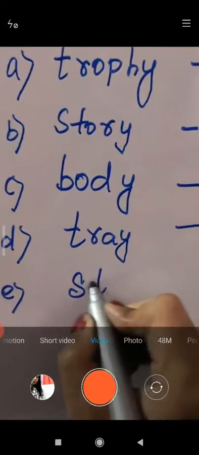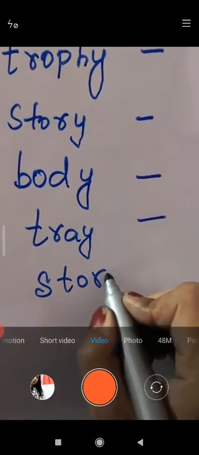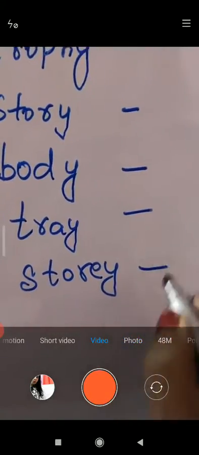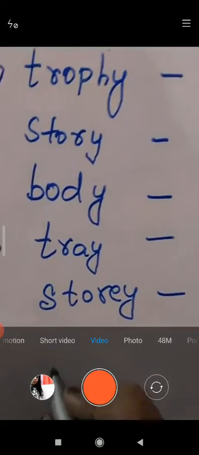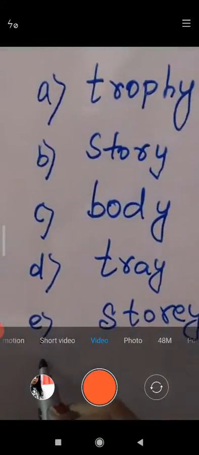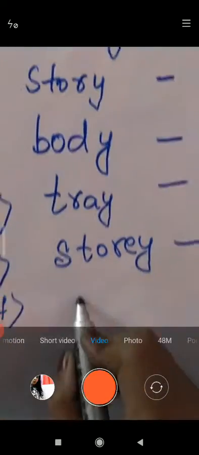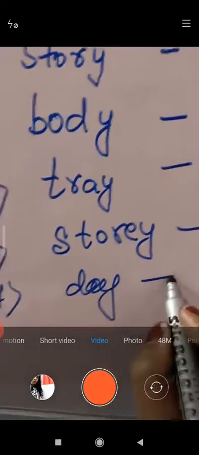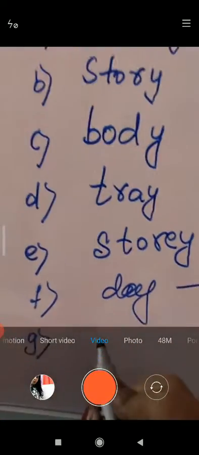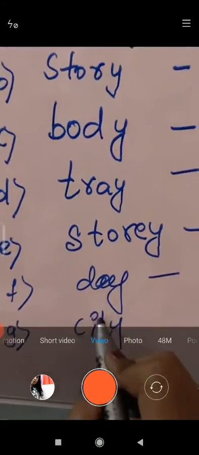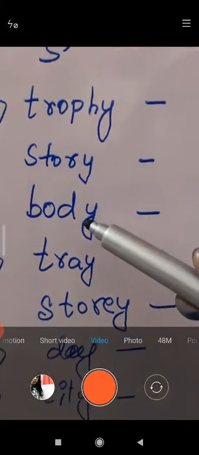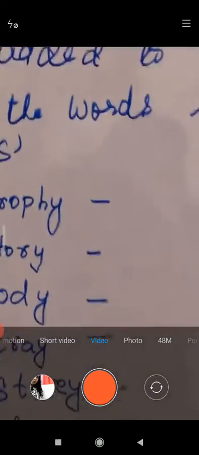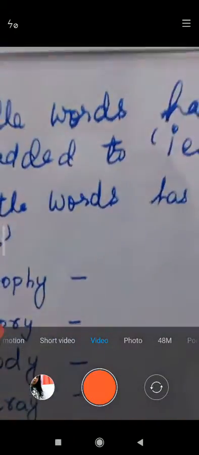E, what is it? Story, S-T-O-R-E-Y, the story of an apartment building. It is not story, a tale. Now F, what is it? Day, D-A-Y. G, city. Now these are the terms: trophy, story, body, tray, storey, day, and city. You have to just follow this definition.